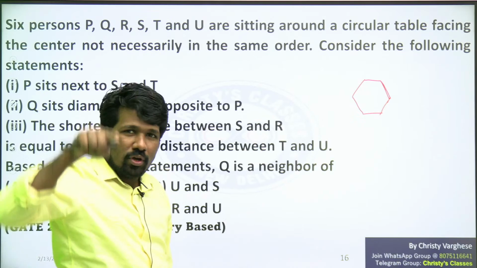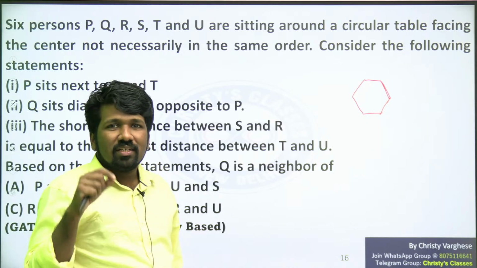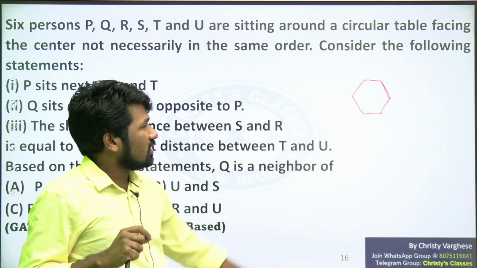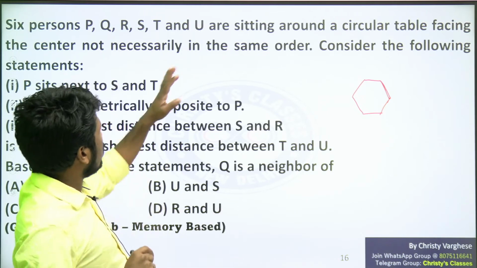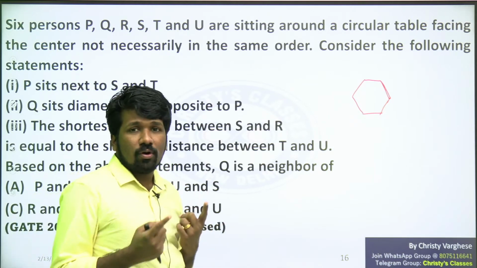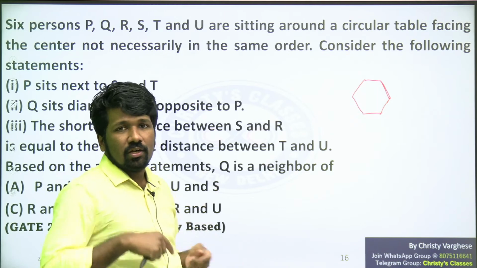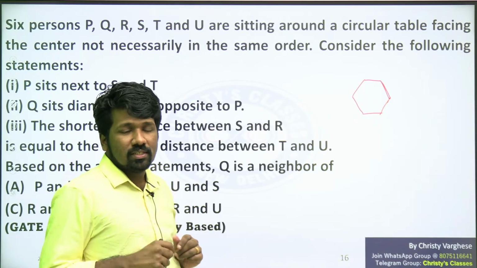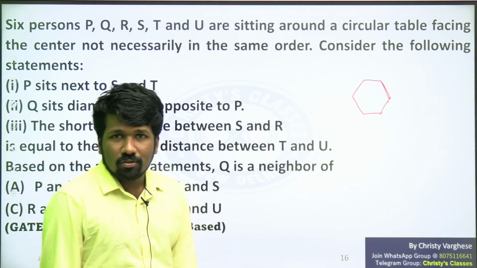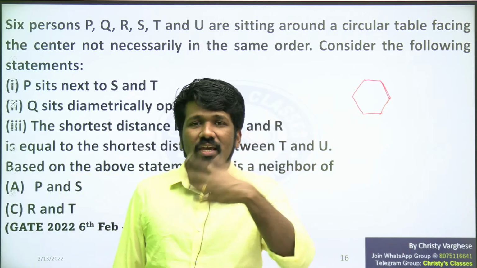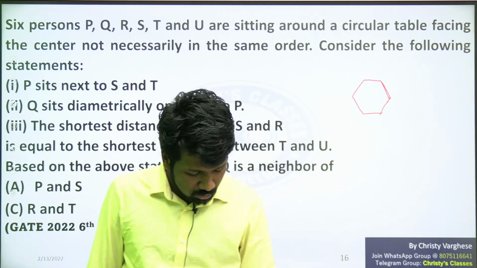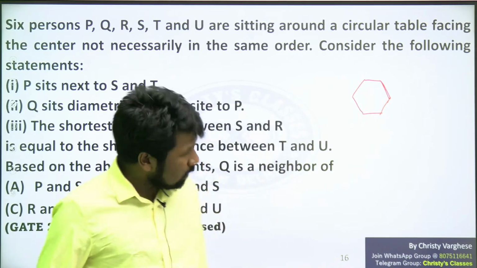Drawing a circle and separating it equally will be a little more challenging. That is why I told you the shortcut trick is to draw a hexagon, and on the vertices of the hexagon you place the 6 people. If it is 8 people, you should draw an octagon, obviously an 8 sided polygon. So anyway, with this what you can do,